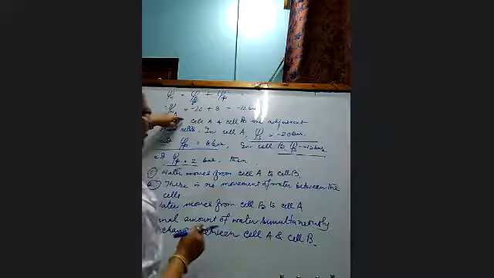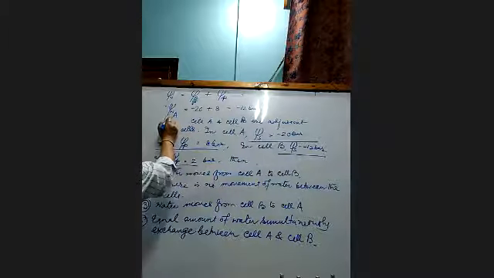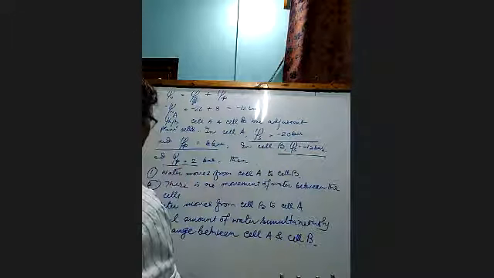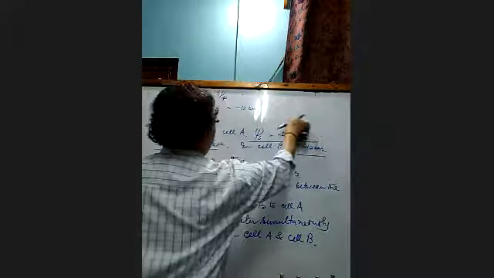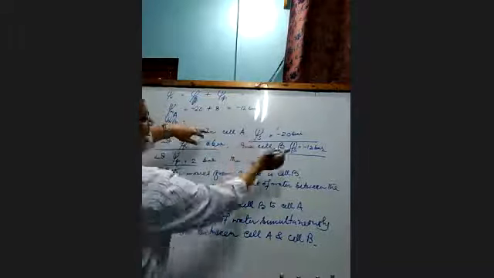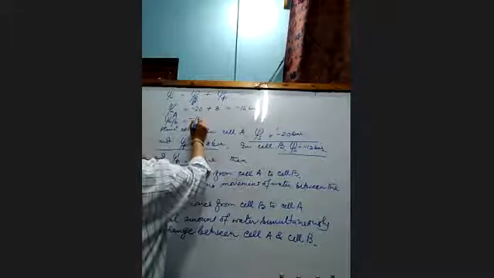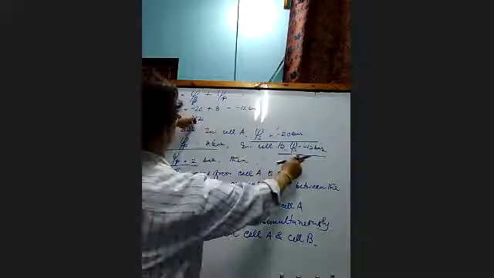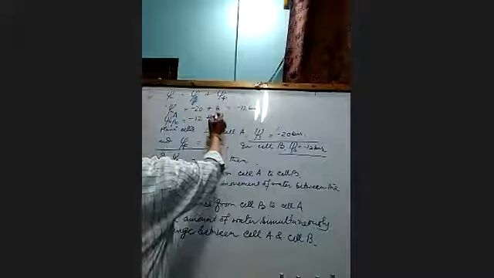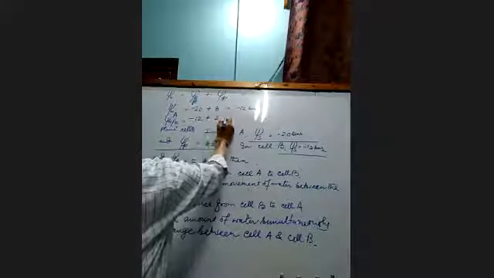In a similar way, for cell B, the solute potential is minus 12 bar and the pressure potential is 2 bar.